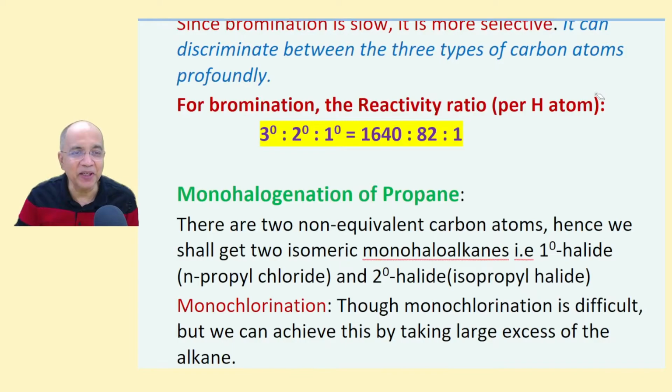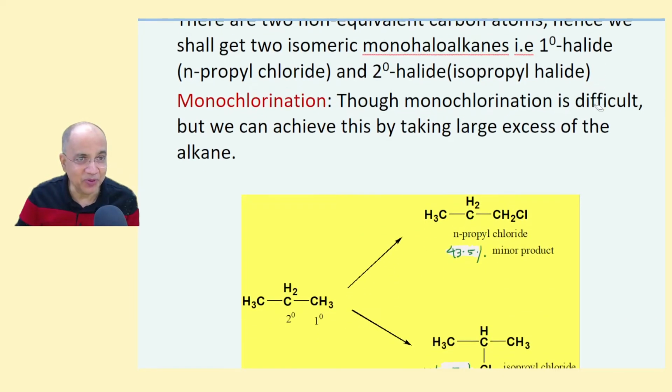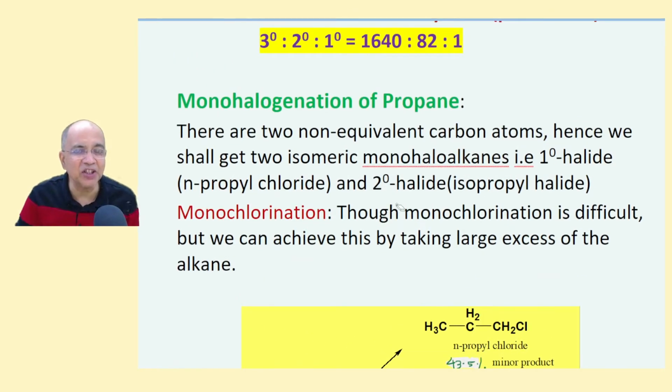Now let me show you examples. Supposing you are carrying out monochlorination. Let us restrict to mono, using a large excess of the alkane, you can produce monochlorination. Still, you can't rule out poly. And we will restrict our discussion to monochlorination: which one is major, which one is minor, and what is the percentage yield. You have to calculate.